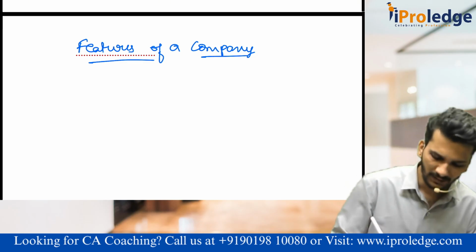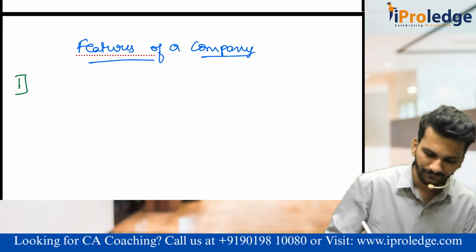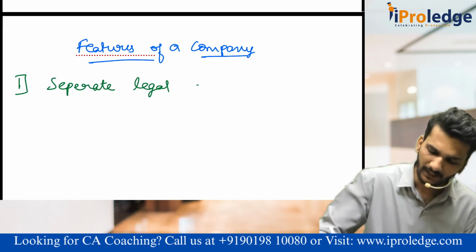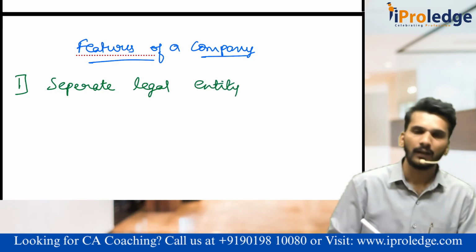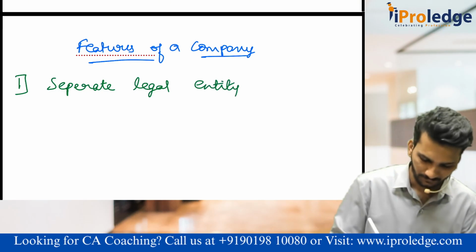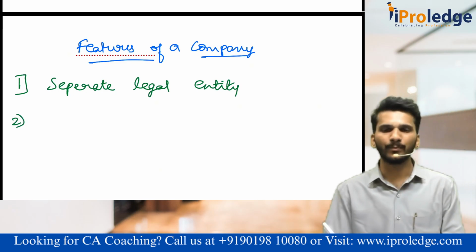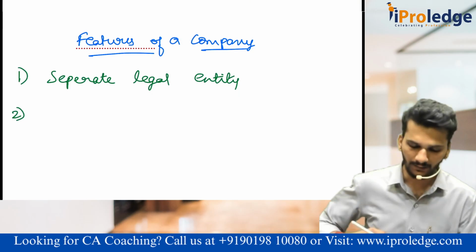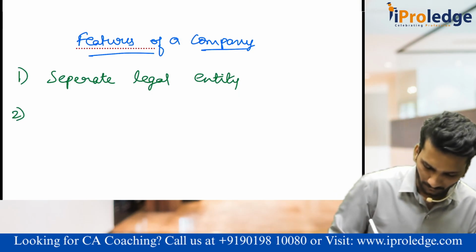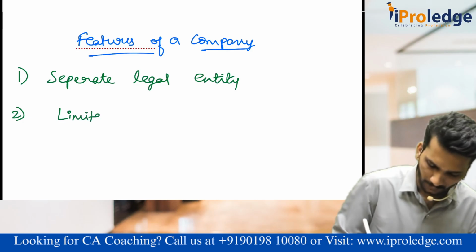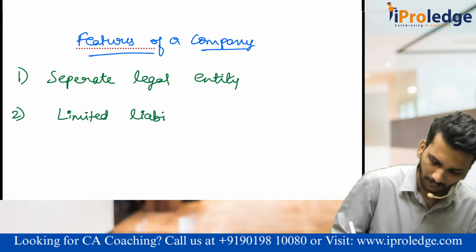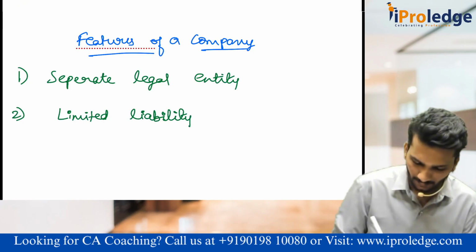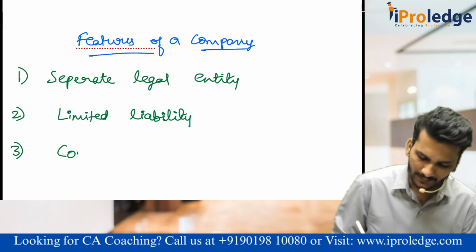Sir, what are those characteristics? The first characteristic of a company is separate legal entity. The second feature is limited liability. Then common seal.